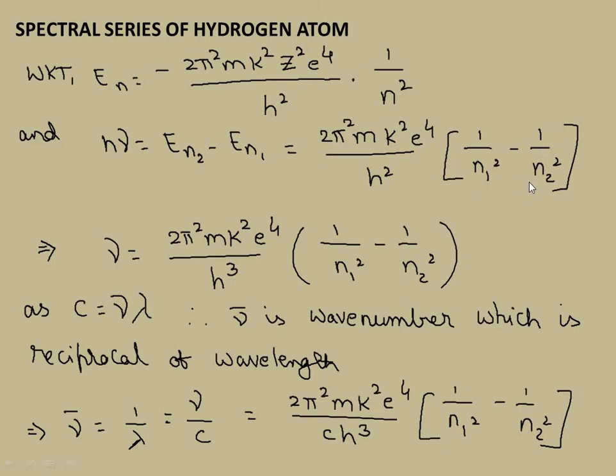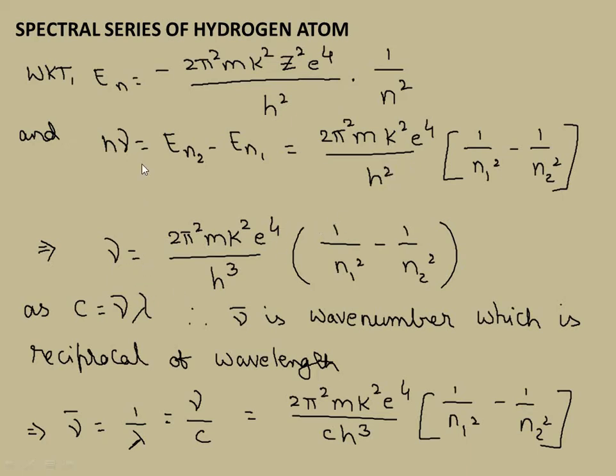Can I write down? Don't get confused here. It's n2 minus n1, with a negative sign. If I multiply that, it will obviously be 1 by n1 square minus 1 by n2 square. Understand this term, so obviously you will get a positive value here, because frequency can't be negative, right? So that's why I am representing it this way.